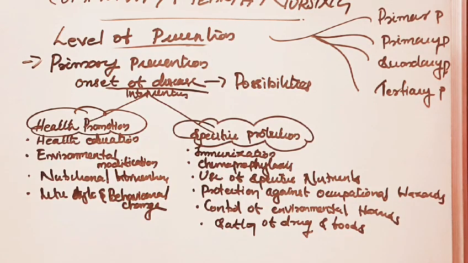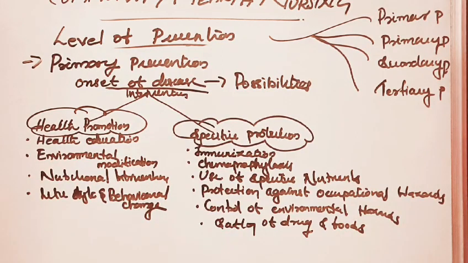The primary level of prevention has interventions: health promotion and specific protection. Health promotion includes health education, environmental modification, nutritional intervention, and lifestyle and behavioral change. Specific protection includes immunization, chemoprophylaxis, use of specific nutrients, protection against occupational hazards, control of environmental hazards, and safety of drugs and foods. These are the interventions included in primary prevention.